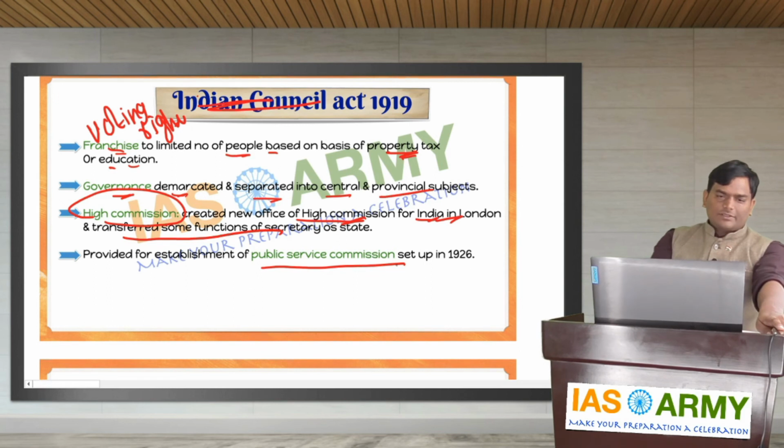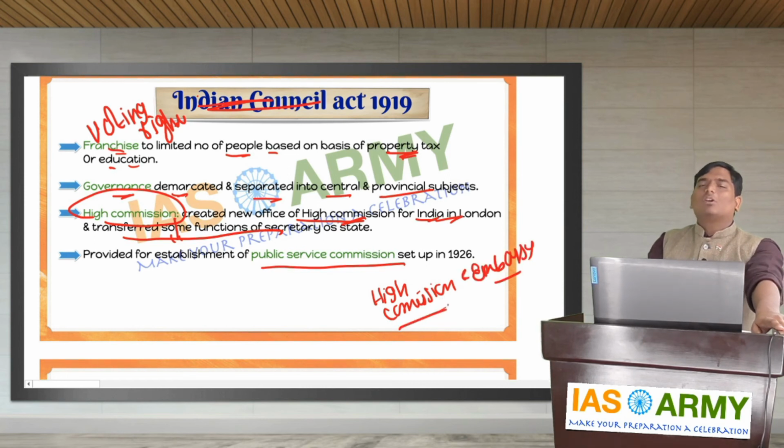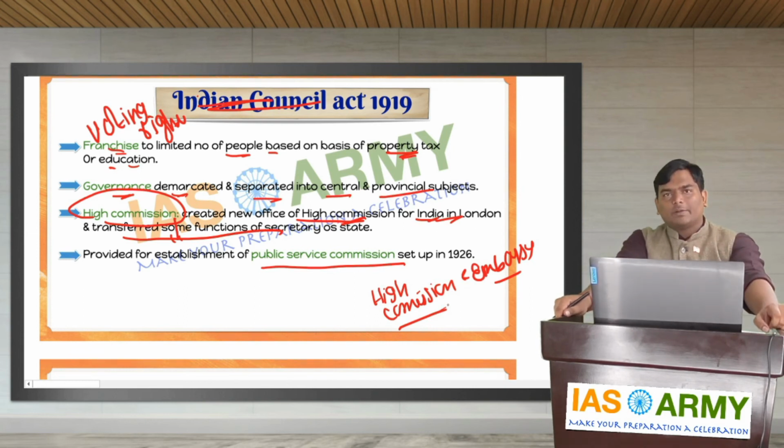My dear friends, we just referred here to High Commissions. A quick fact, do research: what is the difference between High Commission and embassy? Out of curiosity, just for your information, High Commissions are the diplomatic outposts belonging to the Commonwealth nations. Those are known as high commissions, whereas the diplomatic outposts of other nations are known as embassies.